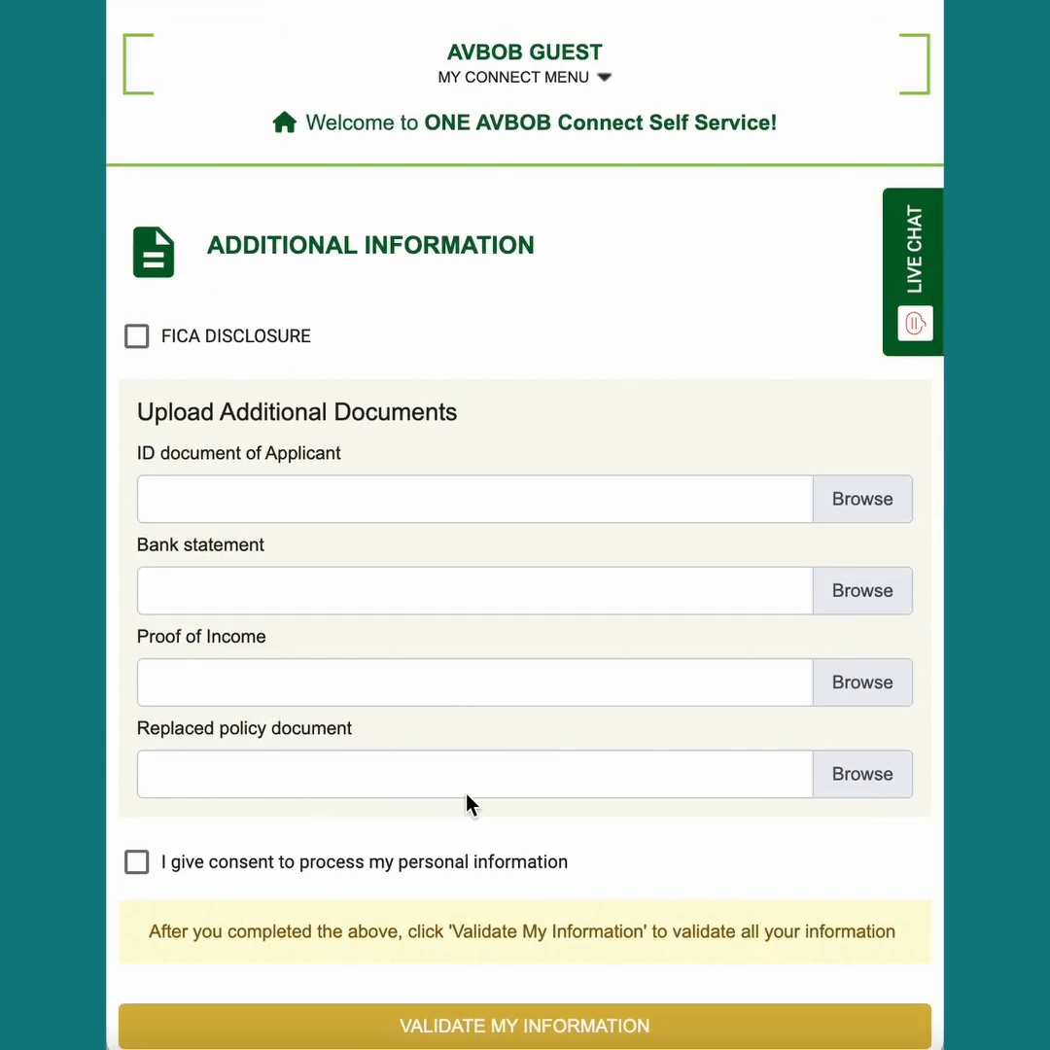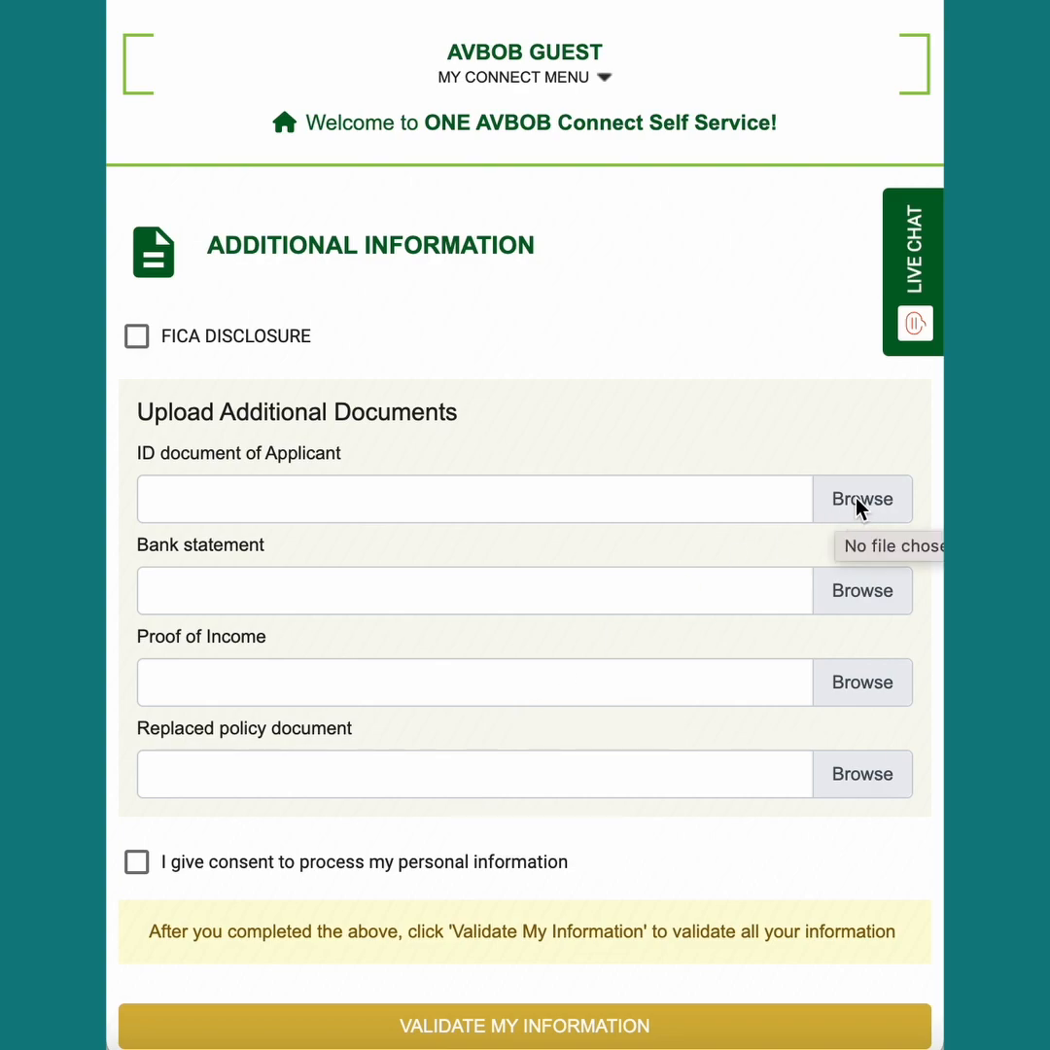Now we get to the part of the application where you may need to upload some documents. It's really important to note that you only need to upload these documents if you yourself or if you are related to a domestic prominent influential person. If you're not, you can move on to the next steps without uploading any documents. But for the sake of this video, I'm going to show you how that would work.